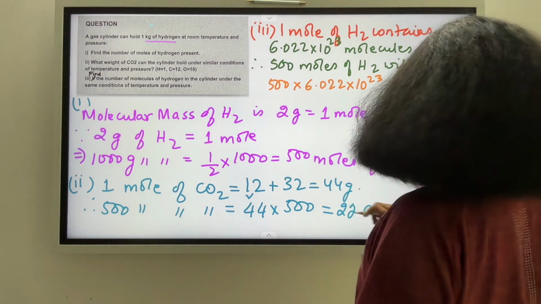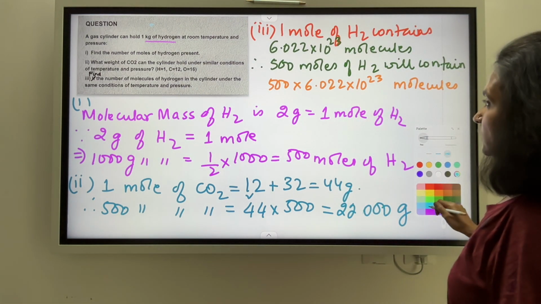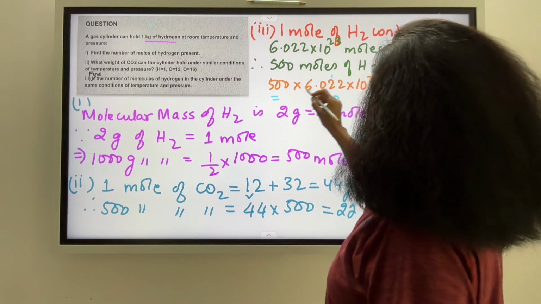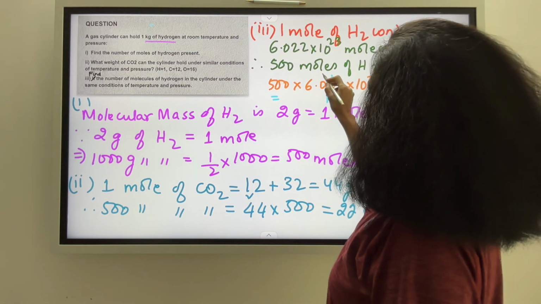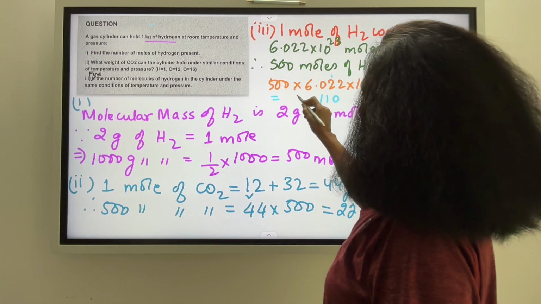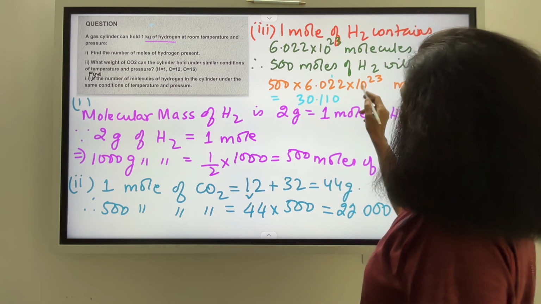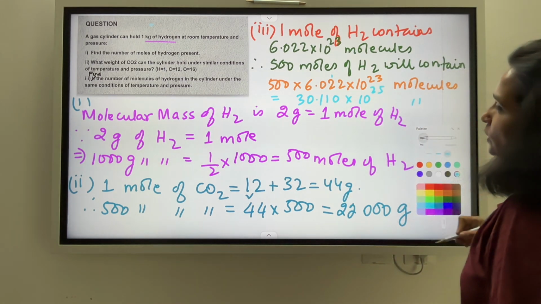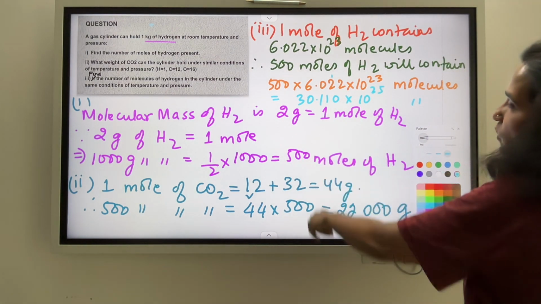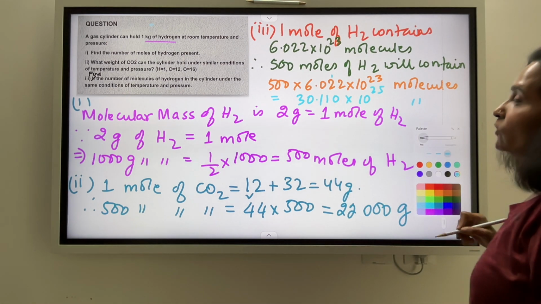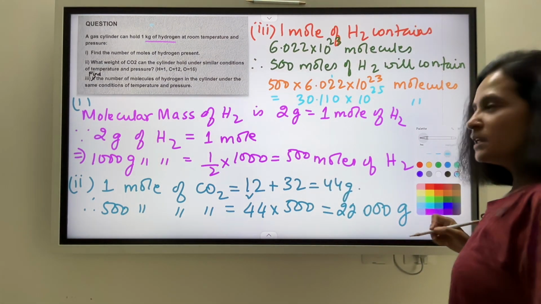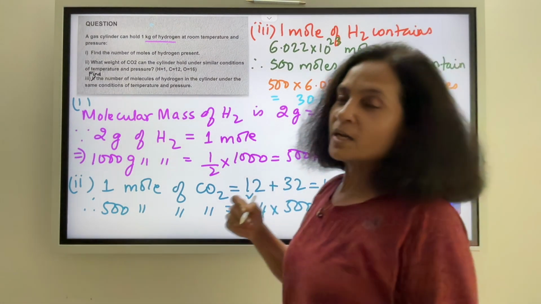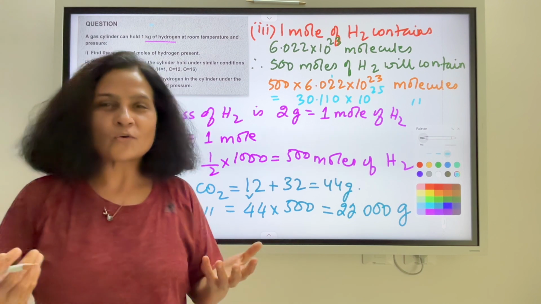Alright, so you want me to calculate this? 5 2s are 10, 0, 1, 5 2s are 10, 11, so I have a 1 here, 6 5s are 30, I have 2 more zeros here, so 10 to the power of 25 molecules. So ideally I should be writing it as 3.011 into 10 to the power of 24. So this is the correct answer. These are the number of molecules in 500 moles of hydrogen.